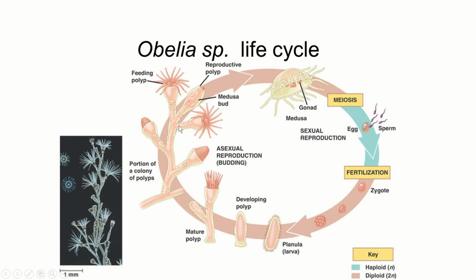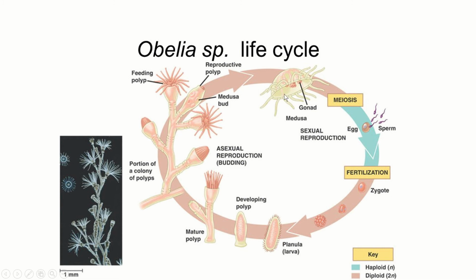Now this is the Obelia species, which shows alternation of generation in its life cycle. You can see here the feeding polyp, and the medusa bud showing the medusa structure. This is the developing polyp, and on top of that the medusa. So this is the feeding polyp, this is the reproductive polyp with the medusa bud. This is a portion of a colony of polyps, which reproduces asexually by budding.